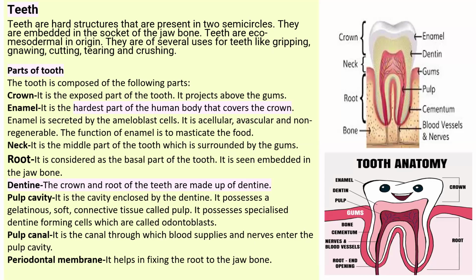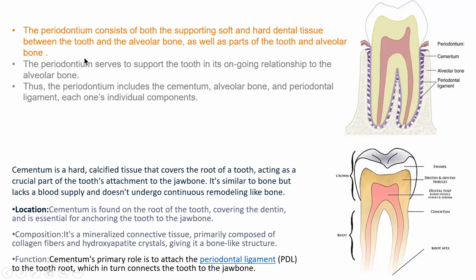Now about the periodontal membrane. The periodontal membrane helps in fixing the root to the jawbone. It serves to support the tooth in its ongoing relationship to the alveolar bone, meaning the jawbone. This is an image of the periodontium.